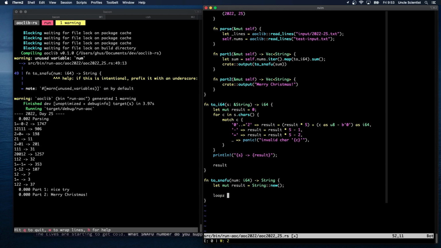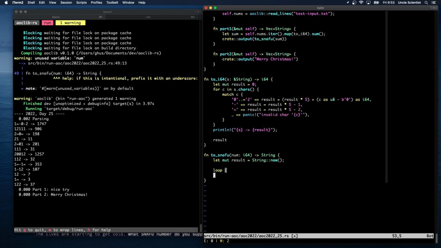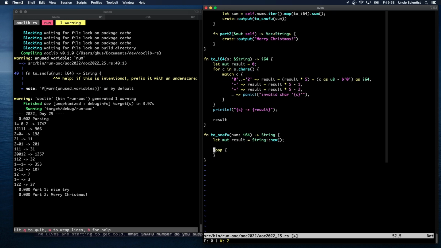And unfortunately, we're going to work our way from the bottom. I don't want to say while, I'm putting loop here, and I'm hesitating because normally I'd say while num is greater than 0. But we want to be able to handle 0 as well. So I'm going to say a loop, do work, and then if num equals 0, break.